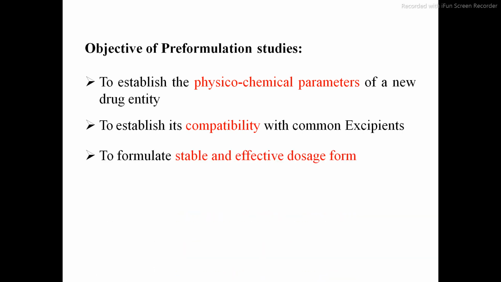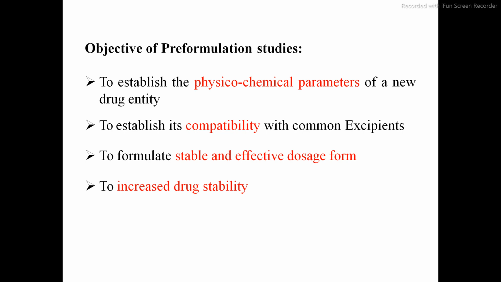To formulate a stable and effective dosage form. Stable means you can check the expiry of any medicinal preparation. If you check the expiry, you can see that the given dosage form is stable up to 2 years or 3 years. Stable means there are no chemical reactions, or the drug concentration remains at its maximum up to 2 or 3 years. Next, to increase the drug stability. Again, stability means the same thing.